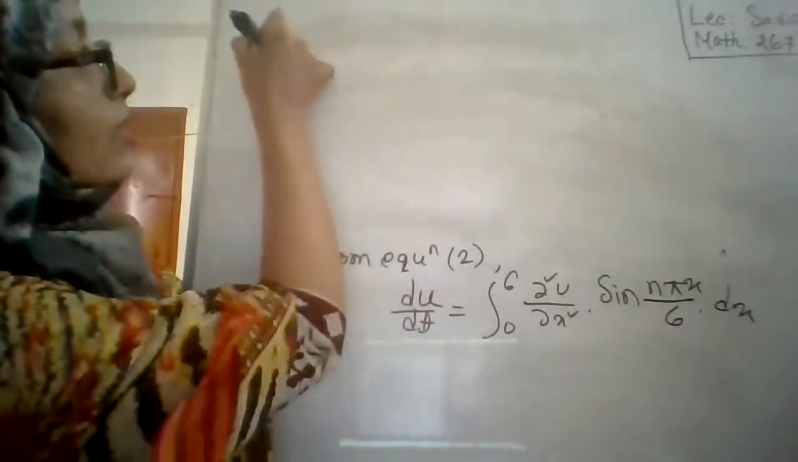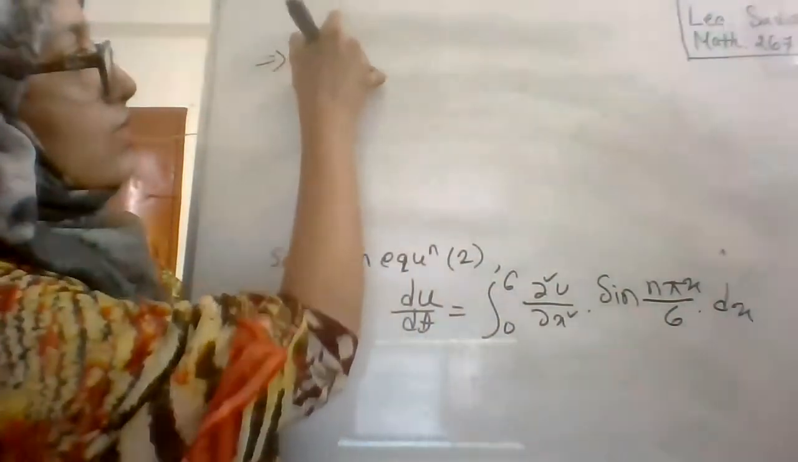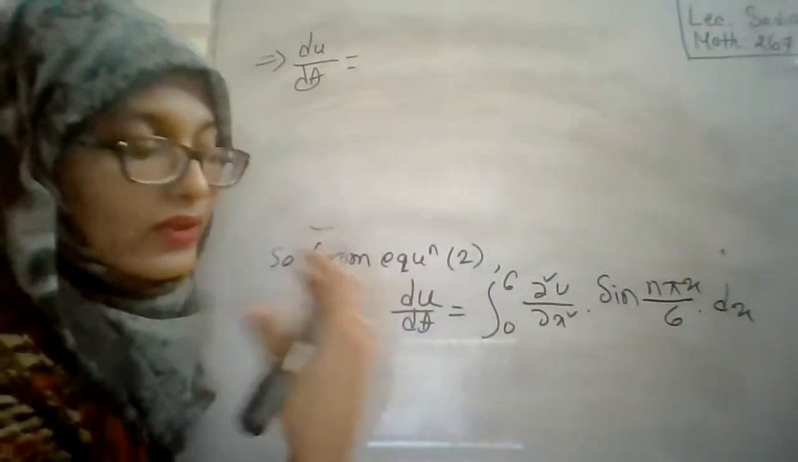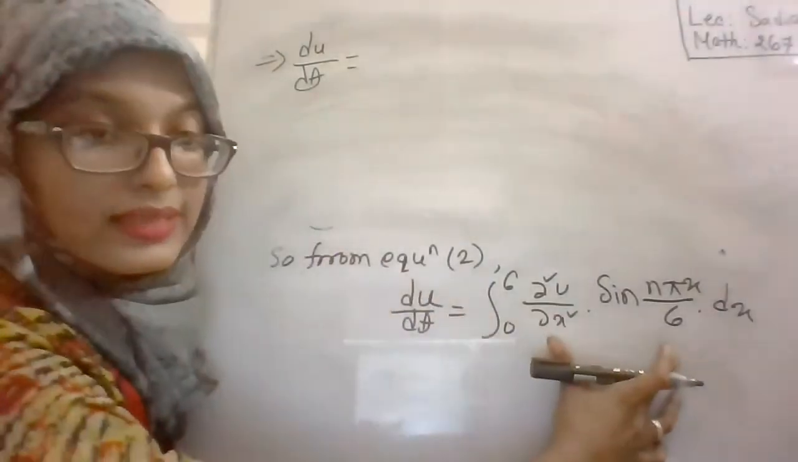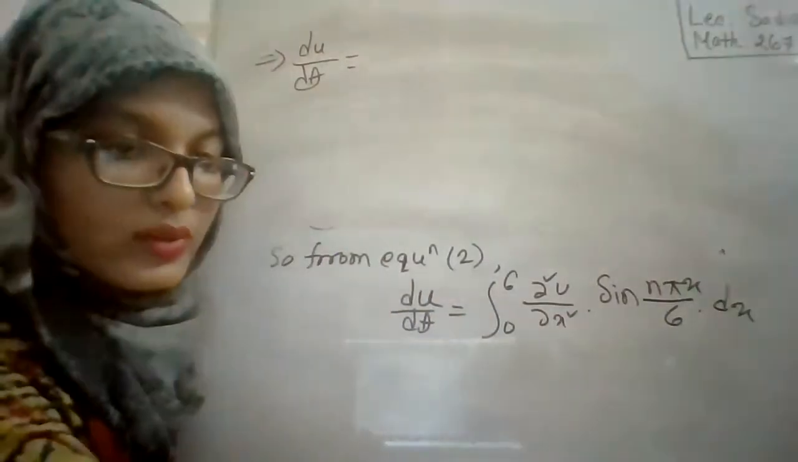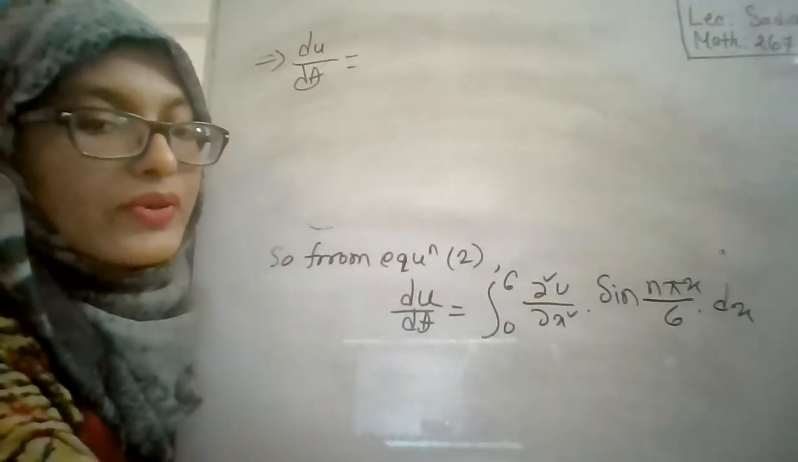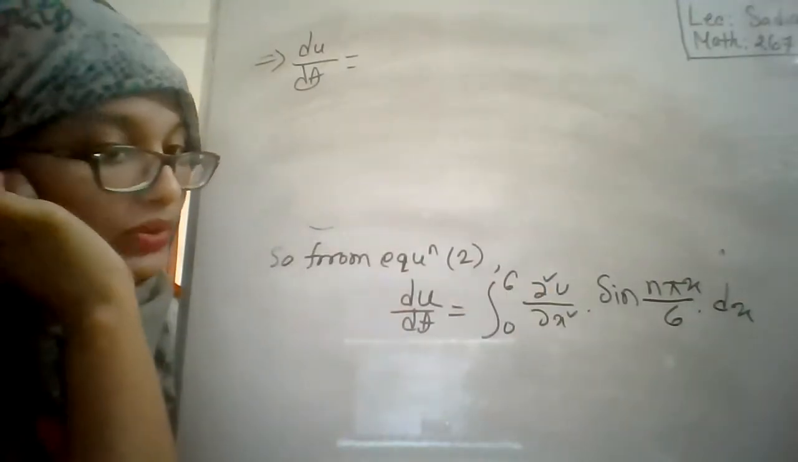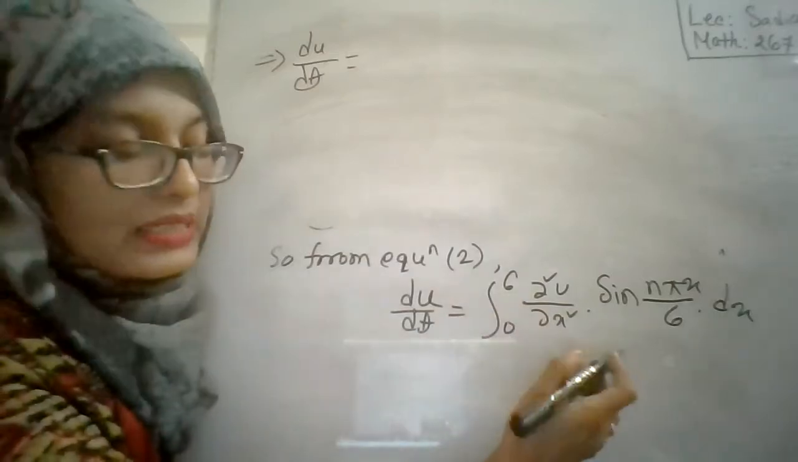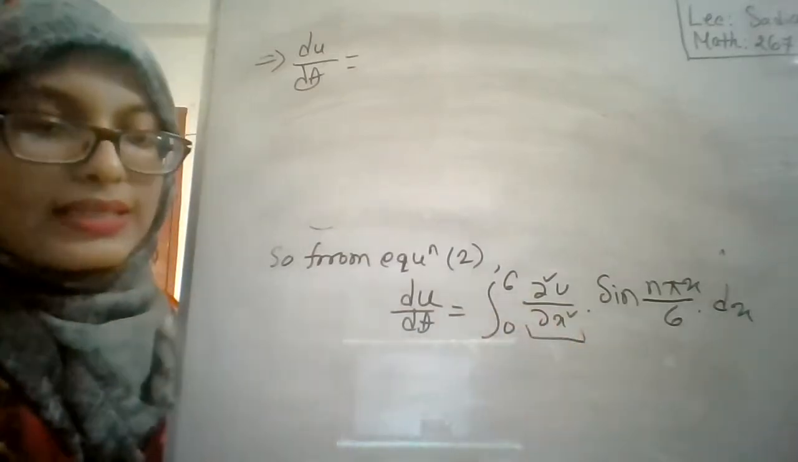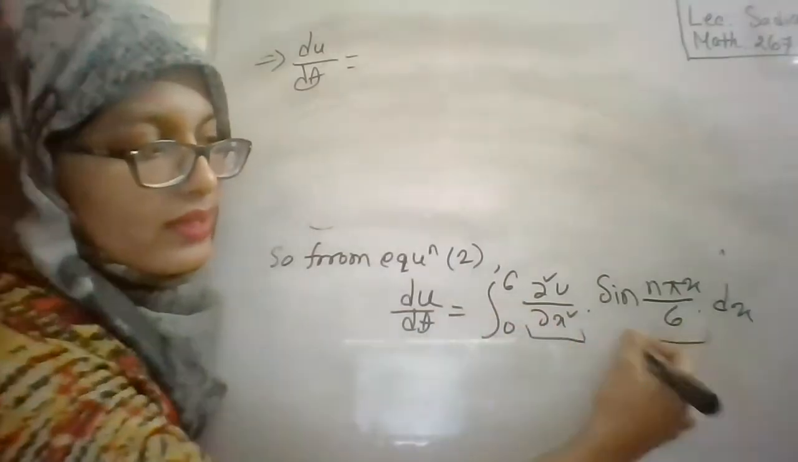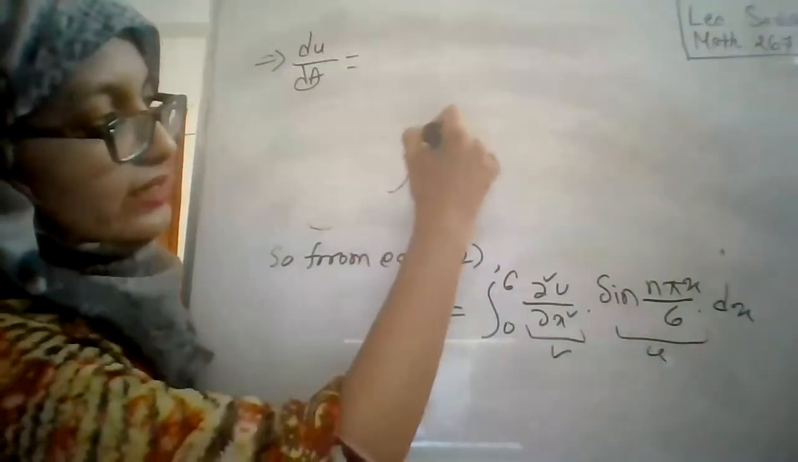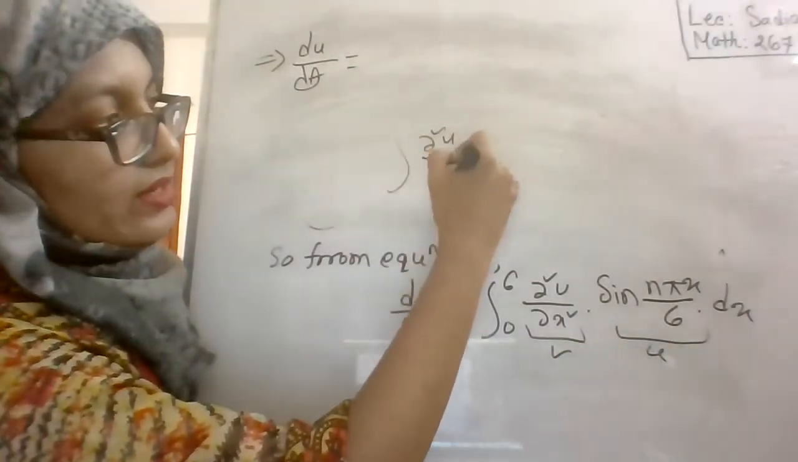Okay, it will be du by dt, and on the right side, consider which one will be, if you want to solve this integration by using the formula, which one will be your u and which one will be your v? Which one is easier to integrate here? This part is easier to integrate, so we will consider this as v, and we will consider this part as u, okay?